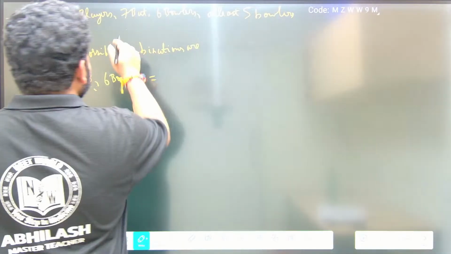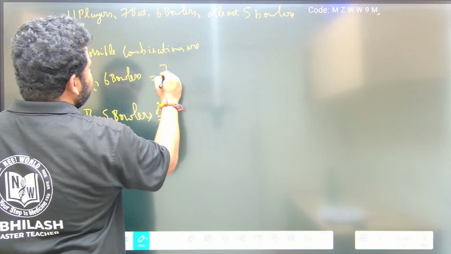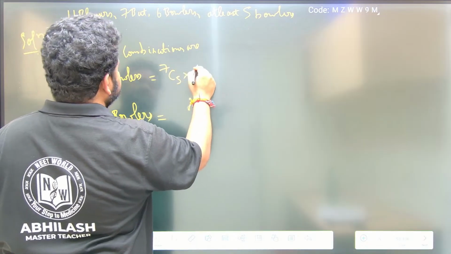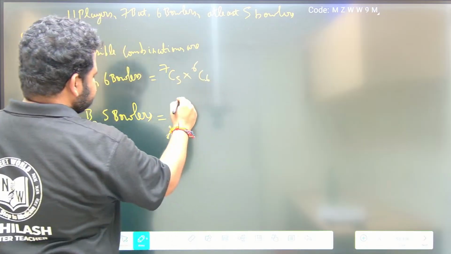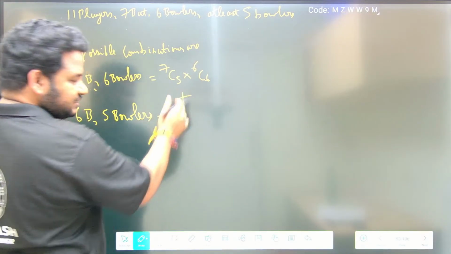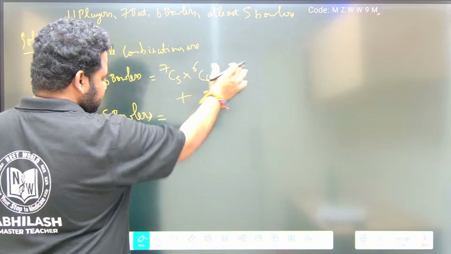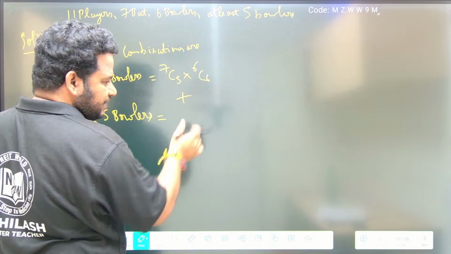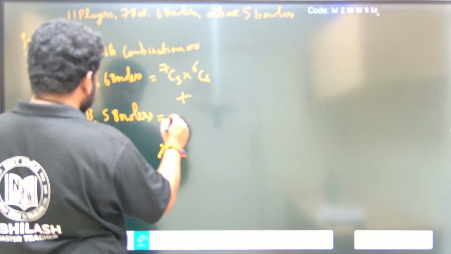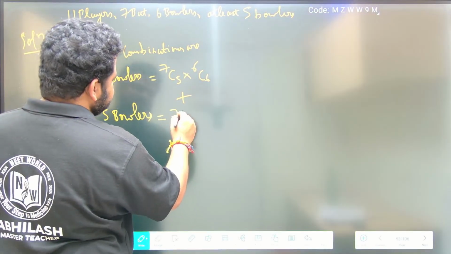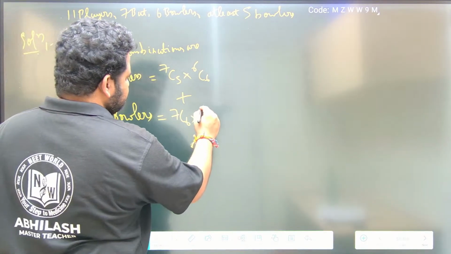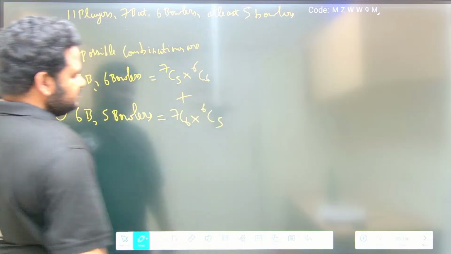5 batsmen from 7 will be 7C5. 6 bowlers from 6, 6C6. Plus, you should add this. In the examination write it properly: let this be case 1 and let this be case 2. Add 1 and 2 to get the required number of possibilities. So this will be 6 batsmen from 7, that is 7C6, into 5 bowlers out of 6 bowlers, 6C5.